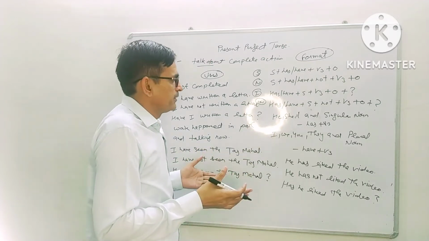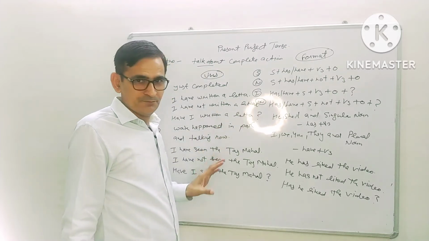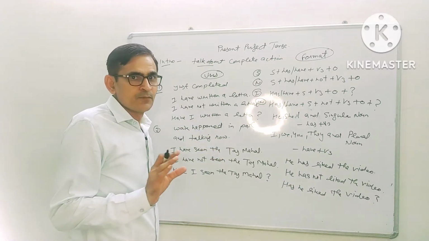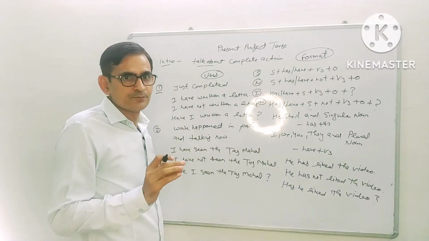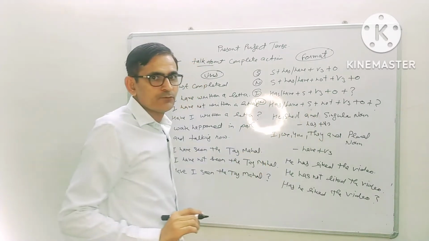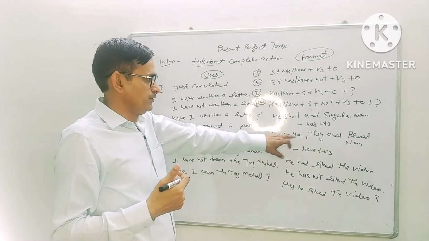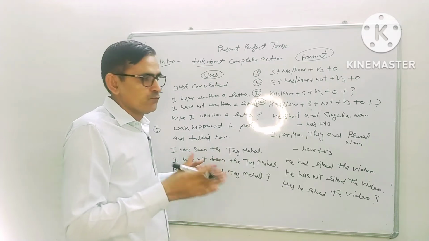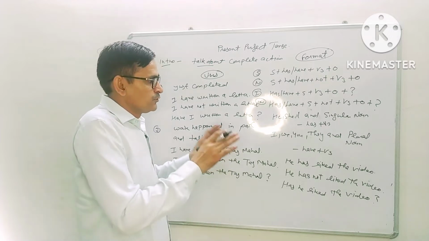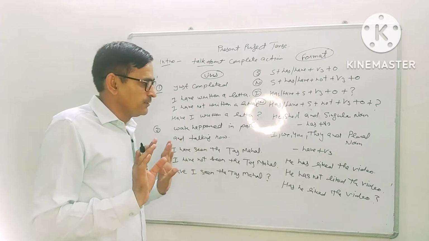So how to make the format? When we talk about a single person, like one person, one thing, one animal, one bird, one man, one woman, then we use has plus third form of verb. When we talk about ourselves, like I, or more than one, with a plural noun we use have and the third form of verb. Simple format, simple way, you can understand it in a very simple way.